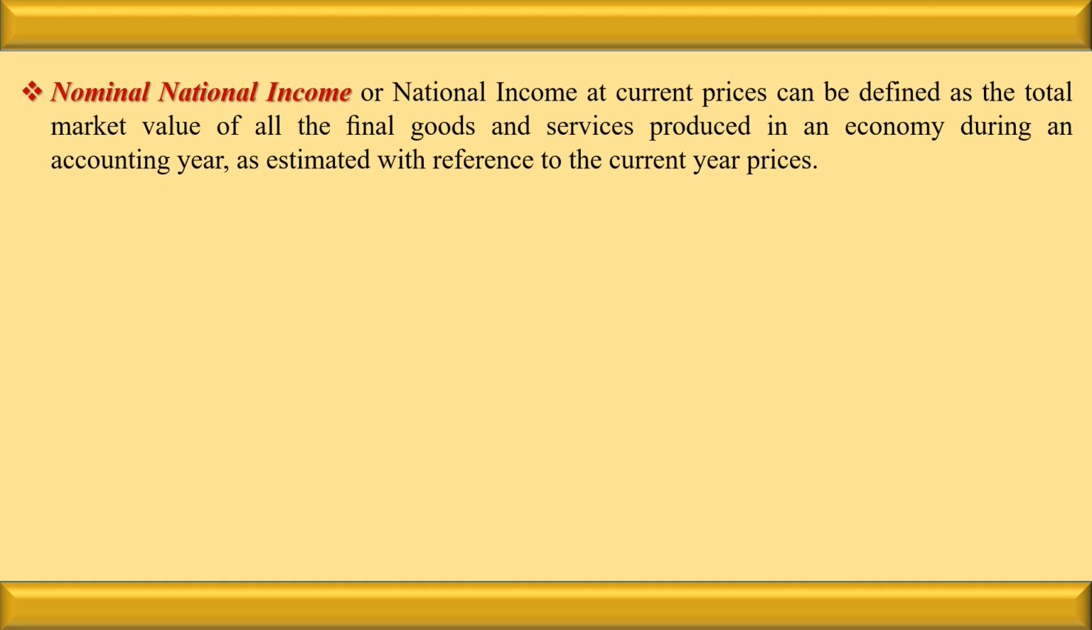Now let us see what is the nominal national income. Listen, the national income at current price can be defined as the total market value of all the final goods and services produced in an economy during an accounting year as estimated with reference to the current year price. So what is nominal national income? It is the monetary value of goods and services produced in an economy with reference to current year price.